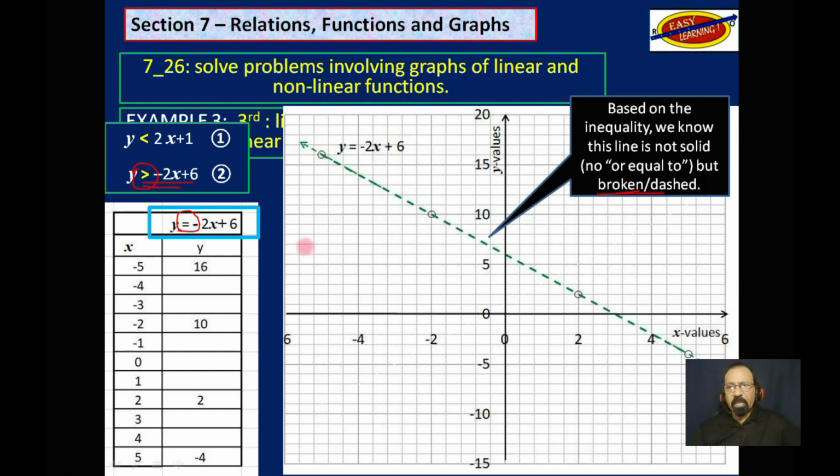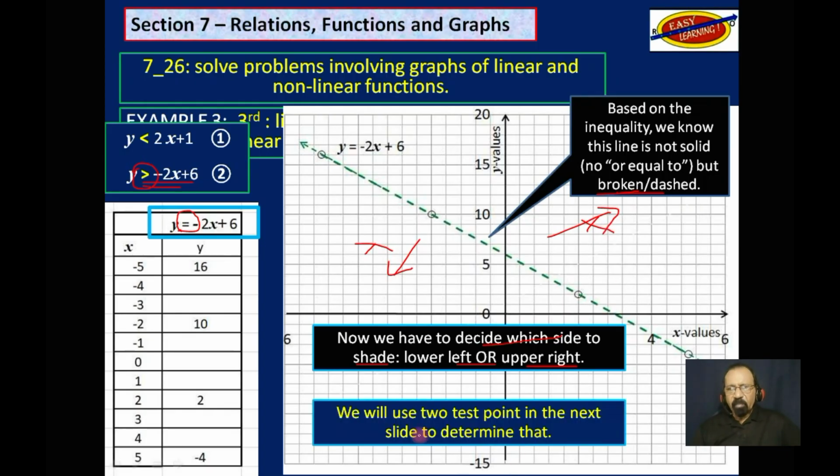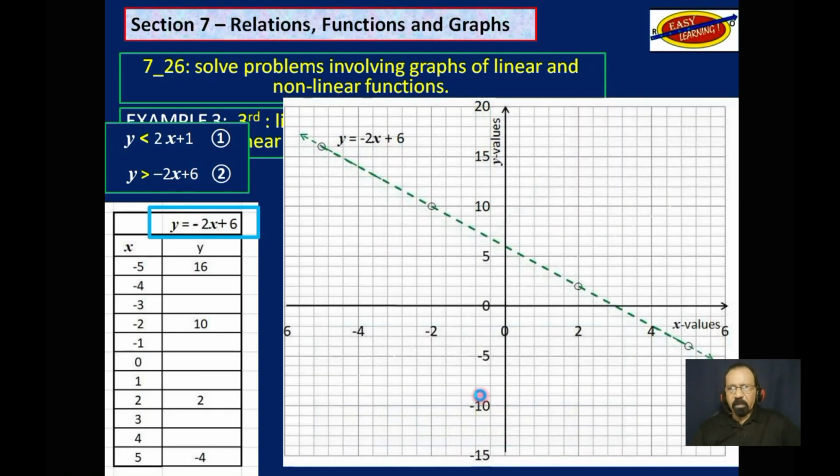So now we have to decide which side to shade, the lower left or the upper right. We will use 2 test points in the next slide to determine which side to shade.